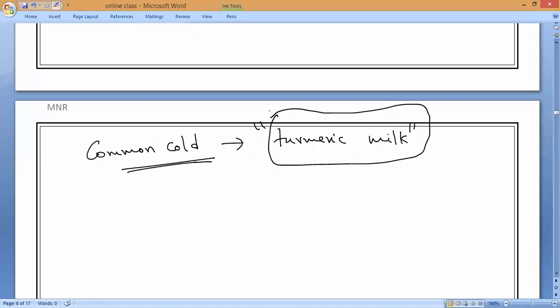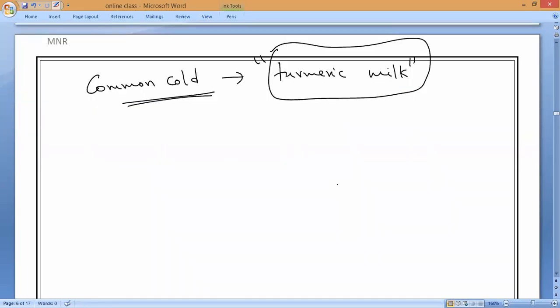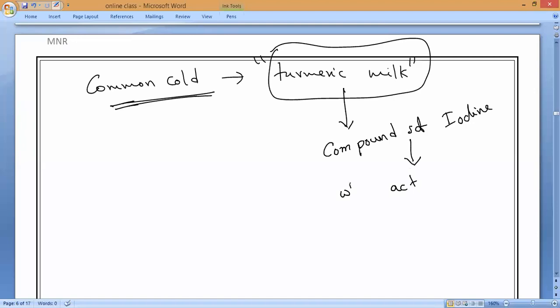Sir, why, sir? How, sir? That is the first question you have to ask me, correct? You are saying turmeric powder does this, then what does it contain? Do you all need to know or not? Yes or no? From ancient times we have been using turmeric as an antioxidant and preservative because it contains compounds of iodine. What is that, guys? It contains what? Compounds of iodine, which act as antioxidants.